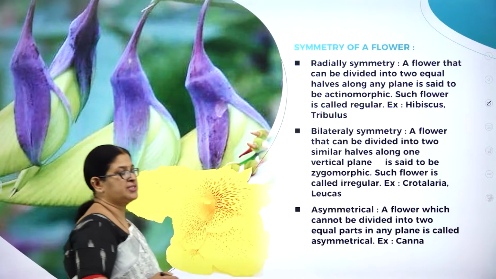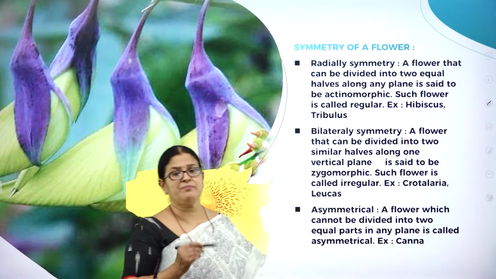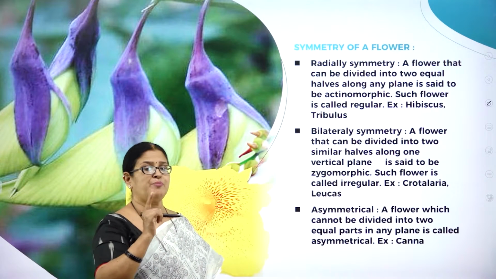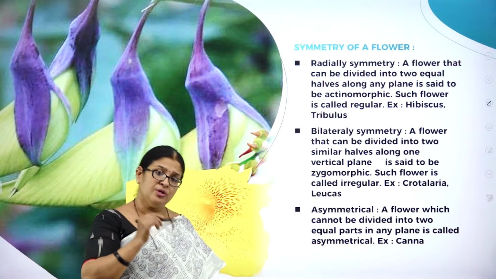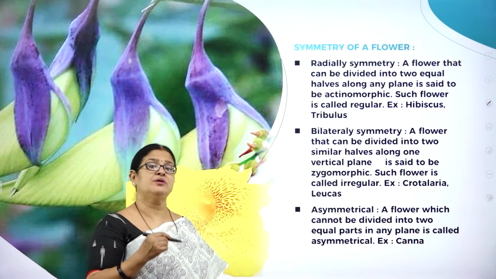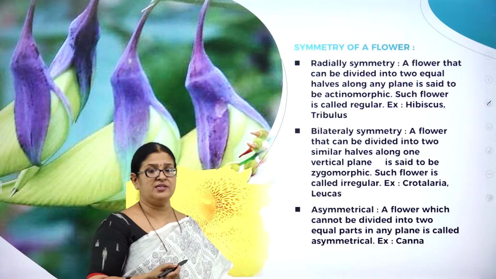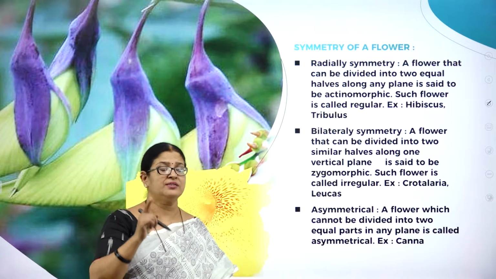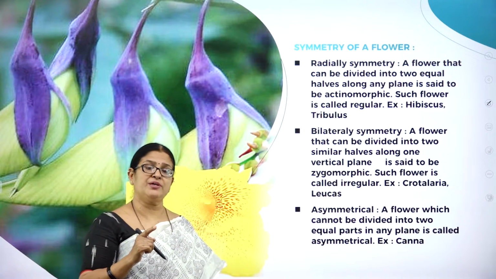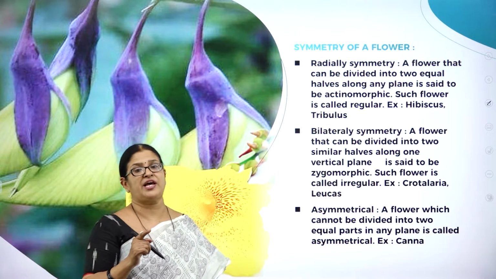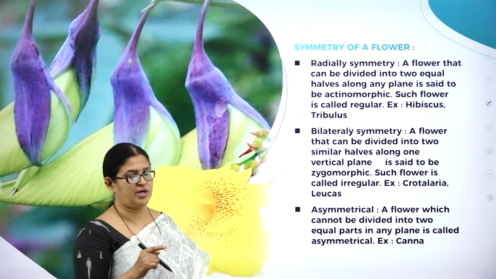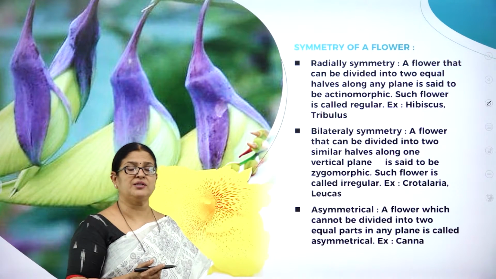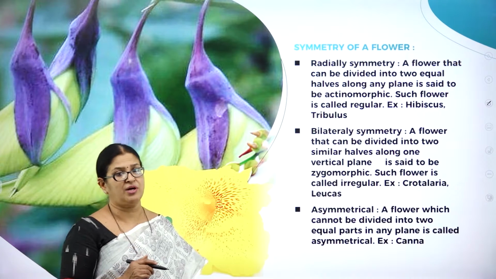Moving on to the symmetry of a flower. Hope you remember, in the chapter called Animal Kingdom, you have come across one very important characteristic feature to describe a family or to classify an organism. It is based on the symmetry. What is symmetry? Particularly in animals, we came across whether you are able to cut the body of an animal into two equal halves or not. So in that case, we use the word symmetry. If you are not able to cut the body of an animal into two equal halves, it is called asymmetrical.